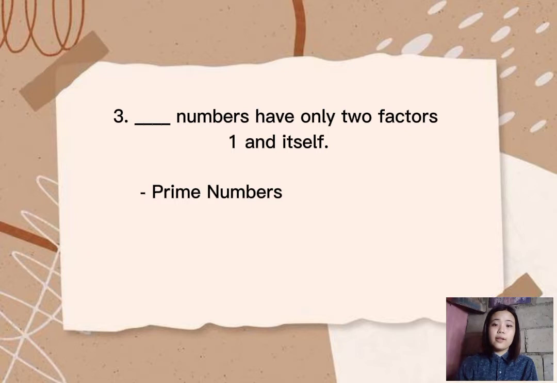To put it another way, prime numbers are positive integers bigger than 1 that have exactly two factors, 1 and the number itself. Prime numbers include 2, 3, 5, 7, 11, 13, and so on. In a nutshell, prime numbers are those that contain only two factors, 1 and the number itself.